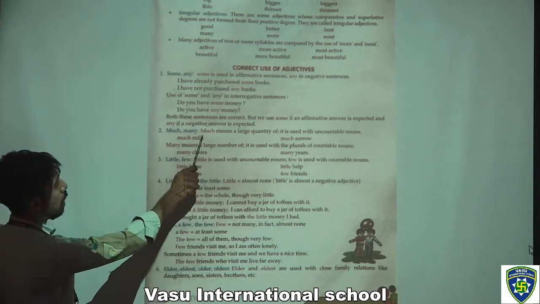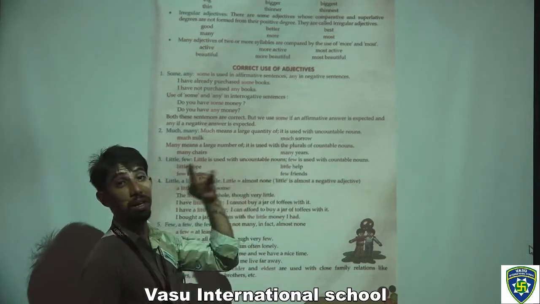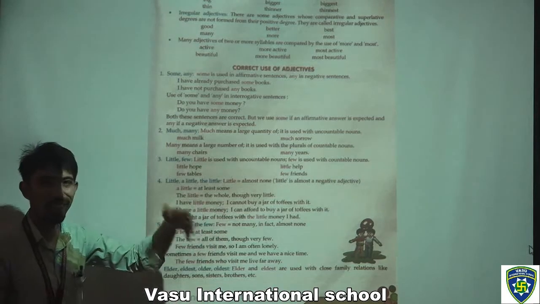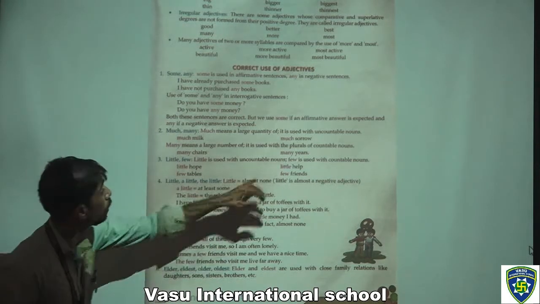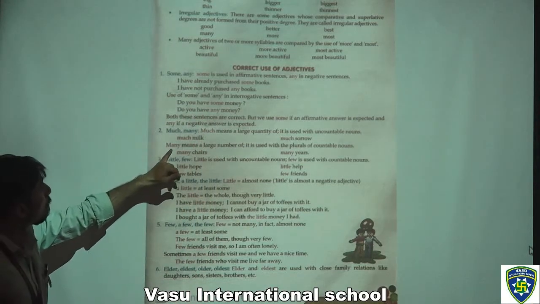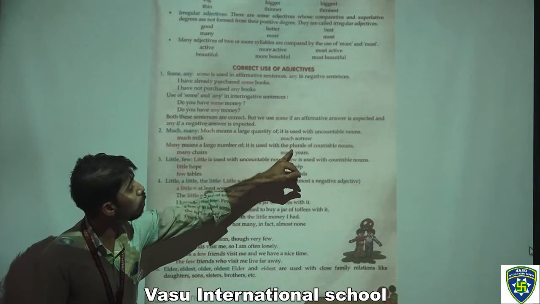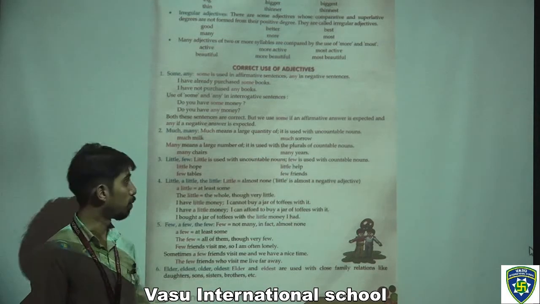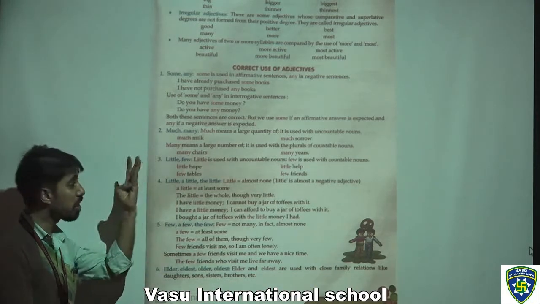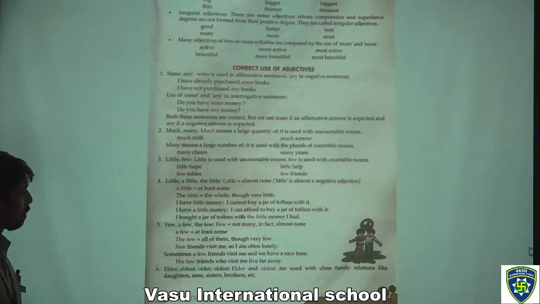Now the second pair is much and many. Much means a large quantity of, and it is used with uncountable nouns, like much milk. Can we count milk? No, we can't count it. Much sorrow. We can't count sorrow. Many means a large number of, and it is used with the plural of countable nouns, like many chairs. We can count chairs. Many years. We can count years. How many years?